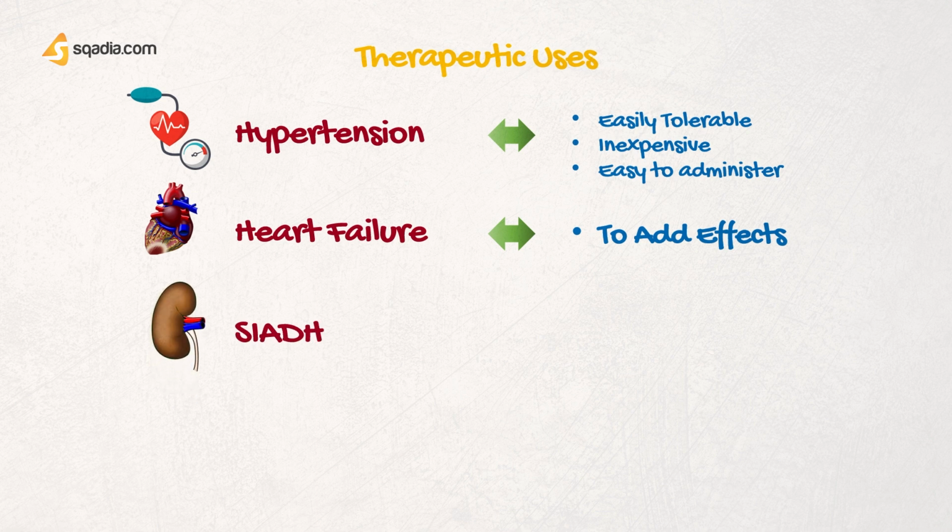Next comes syndrome of inappropriate ADH secretion. As we have seen that they produce a hyperosmolar urine, so this effect can be utilized for the management of patients with nephrogenic diabetes insipidus, where these can reduce the urine volume from 11 liter per day to 3 liter per day. So this is important.